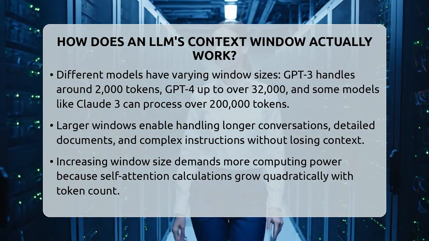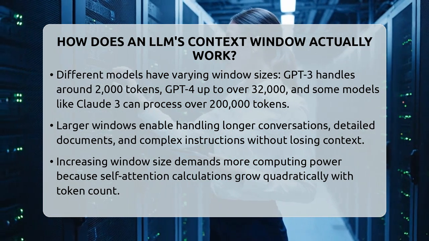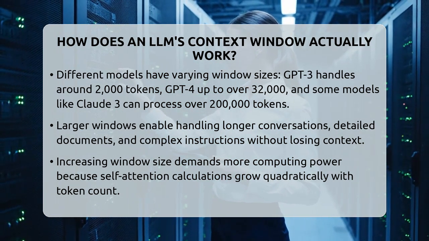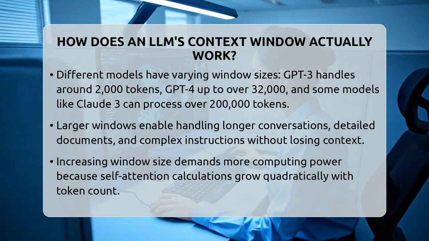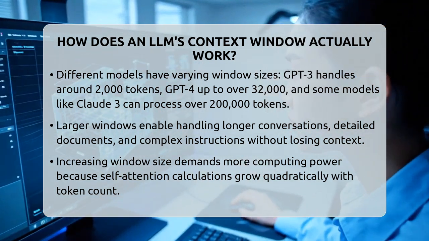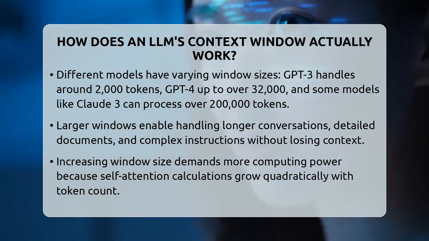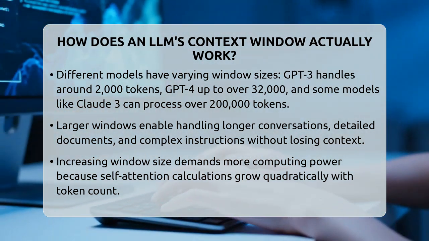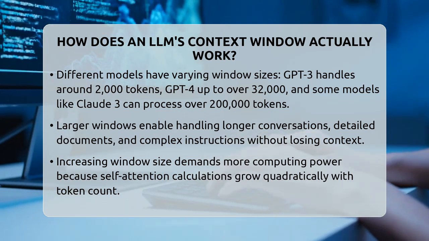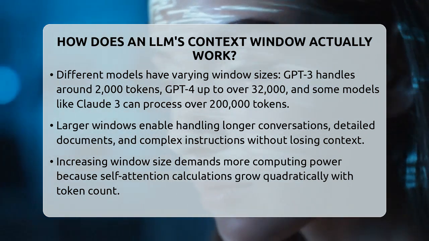However, increasing the size of the context window requires more computing power. The calculations for self-attention grow roughly with the square of the number of tokens. So doubling the window size makes the process 4 times more demanding. This impacts how fast the model responds, how much memory it needs, and how much it costs to run. Developers have to find a balance between making the window bigger and keeping the system efficient.